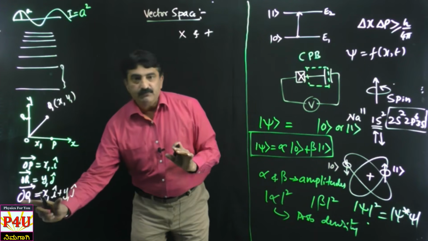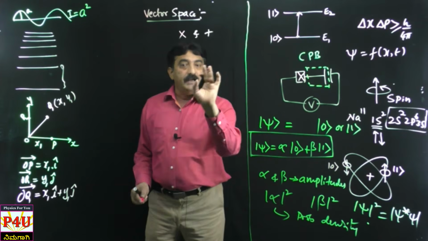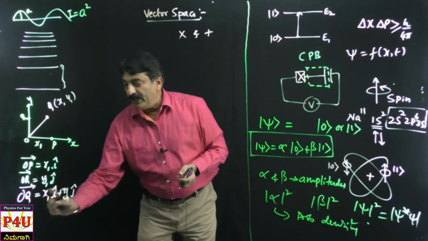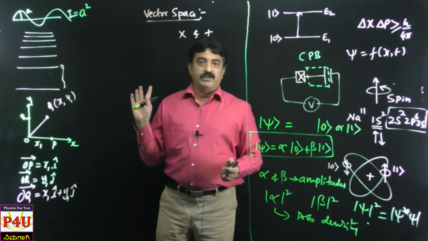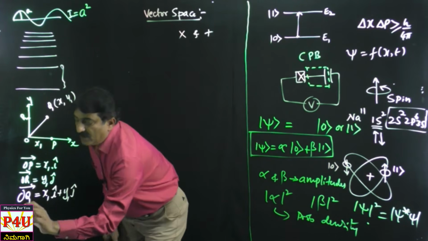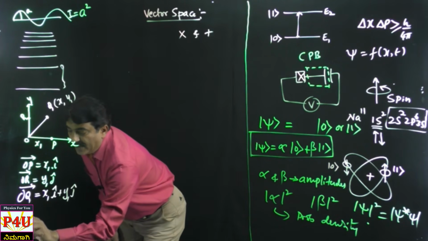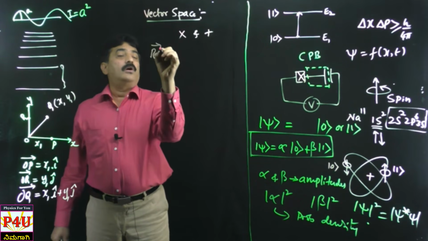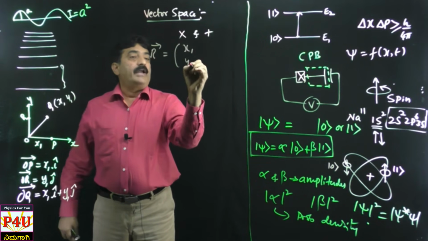Got it? So in this form we have all the conditions, namely a scalar quantity, a vector quantity, multiplication and addition. All these put together, I call this vector R. Vector R is therefore x1, y1.